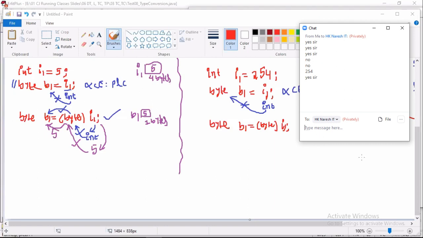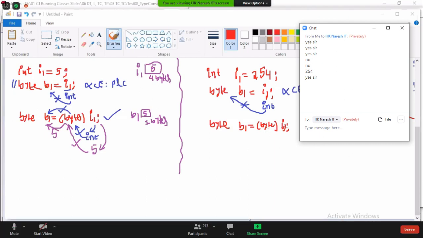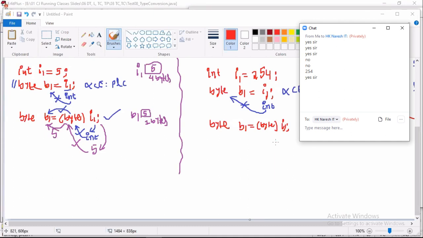Tell me how it is compiled. You were saying not compiled, right? No, sir, it will compile because it will check the range once again. Yeah, that time I was wrong, sir. I'm really sorry for that. Okay.